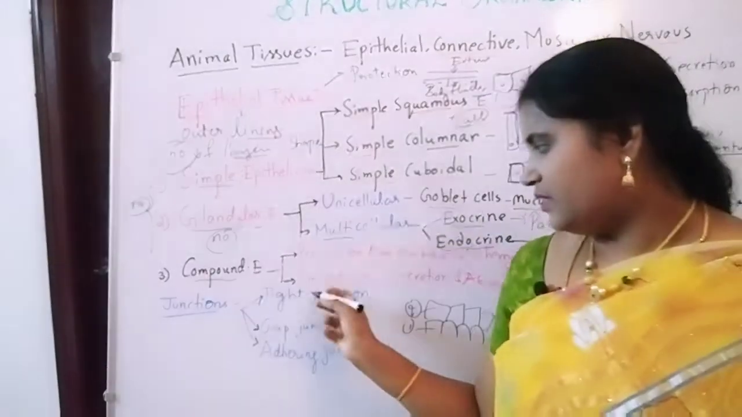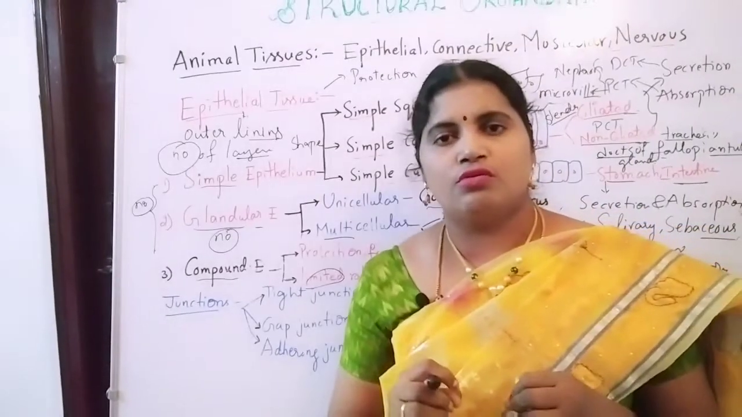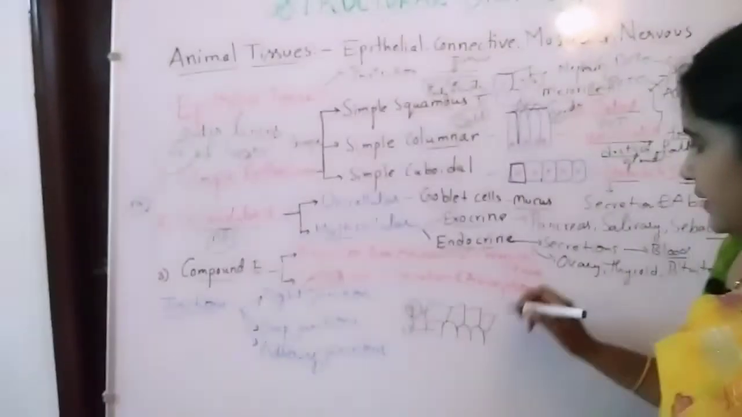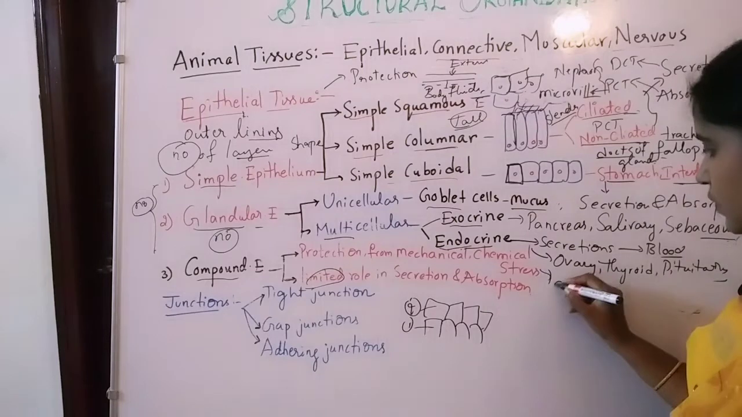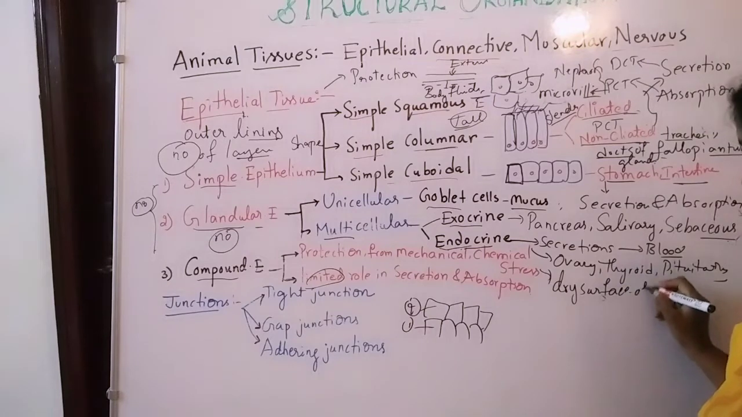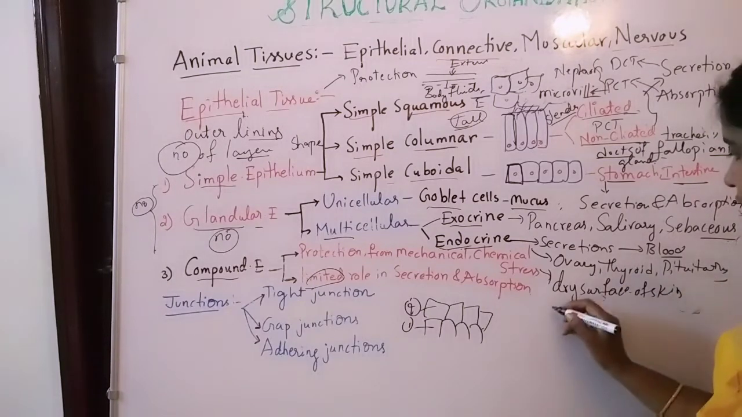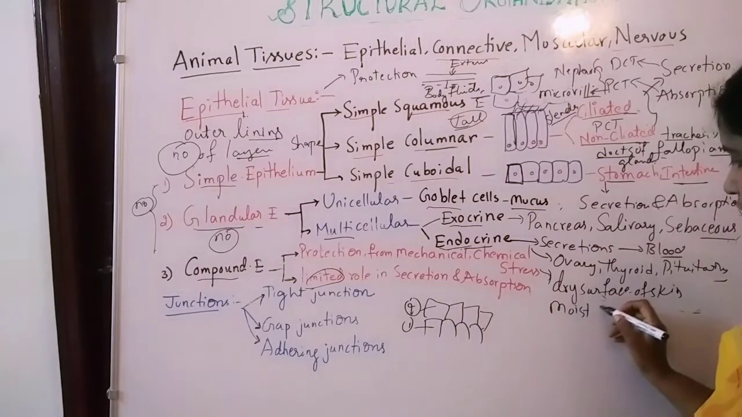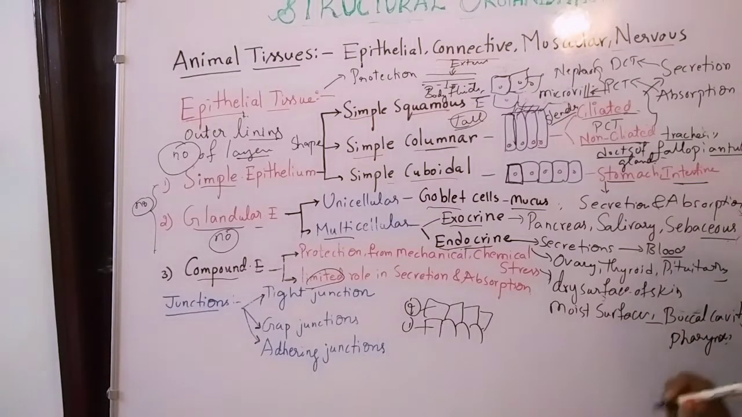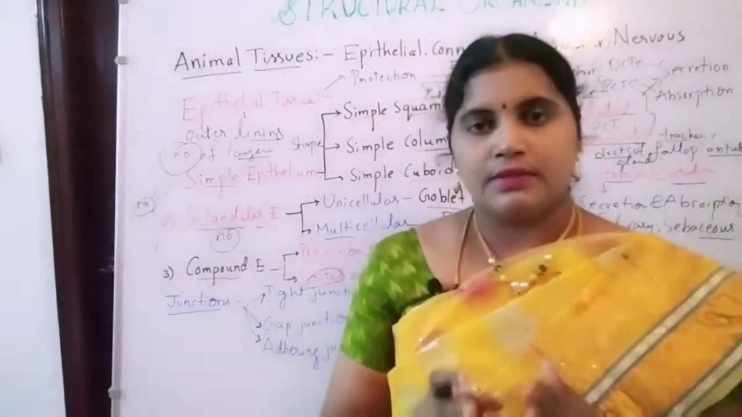It also plays a very limited role in absorption and secretion. Mainly it is present on two surfaces. One is the dry surfaces of the skin, and also moist surfaces. What are the moist surfaces here? Buccal cavity, pharynx. So that is about the compound epithelium.